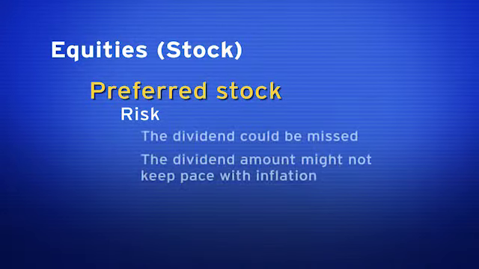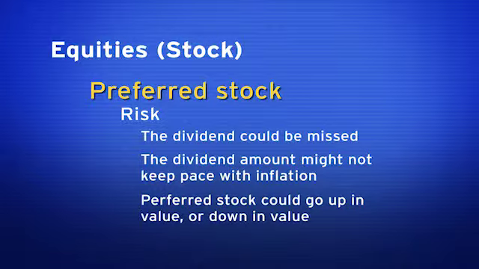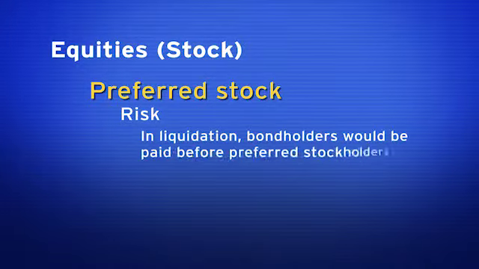What's another risk of investing in preferred stock? Well, preferred stock could go up in value or could go down in value. So I could buy preferred stock at $20 a share. It could go down in value to $10 a share. So I could lose capital with preferred stock. What's another risk as it relates to owning preferred stock? In liquidation, bondholders would be paid before preferred stockholders.